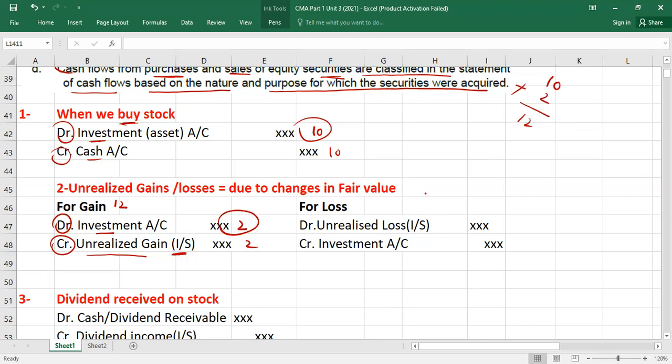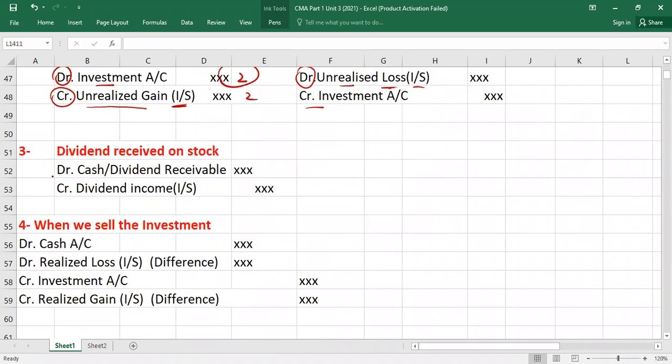What if there is a loss? Maybe you bought it for 10 and now market value is $8. So there is a $2 loss. So what we will do, guys, we will debit unrealized loss, which will be taken to the income statement, and credit what? Investment. Right? Now, previously, if you bought it for 10 and now there's a $2 loss, obviously your investment will be reported at market value. Understood?